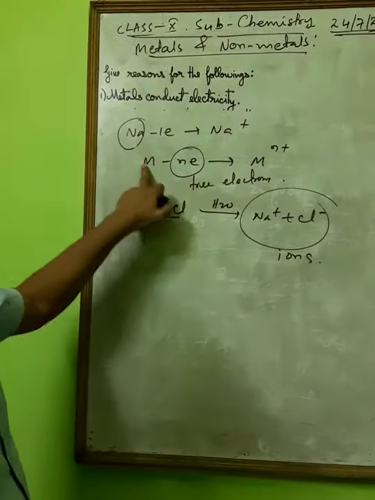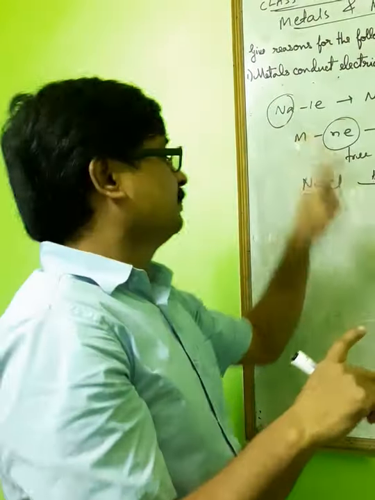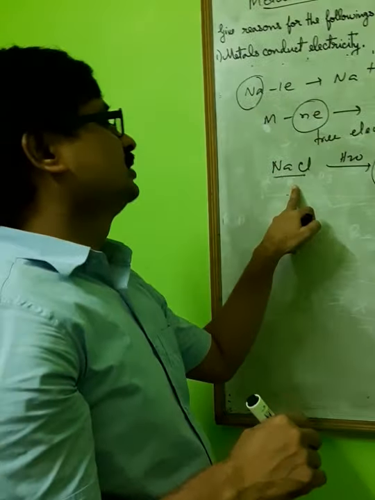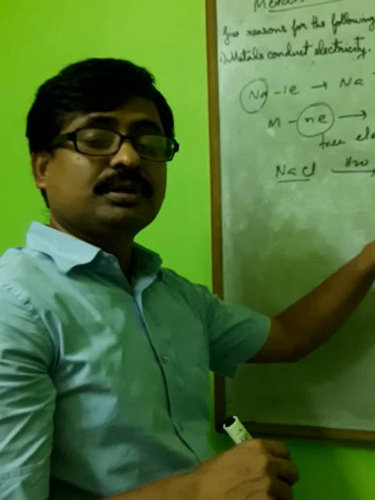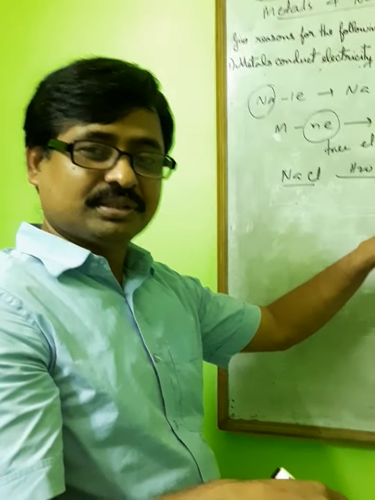So metals are good conductors due to the presence of free electrons, but ionic compounds are good conductors due to the presence of ions in aqueous or molten states. Okay. Thank you.